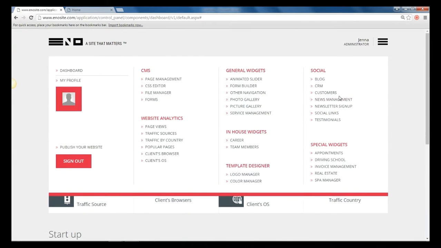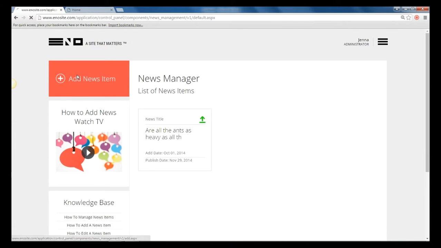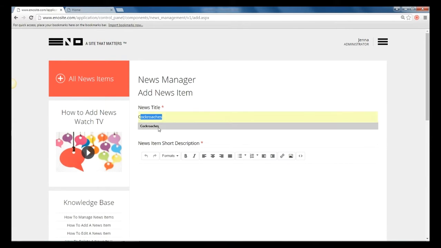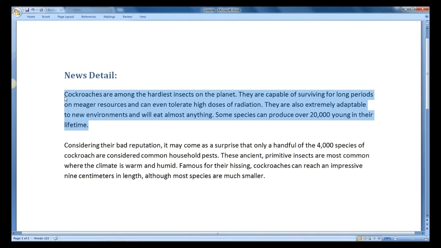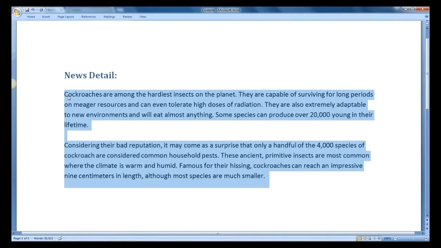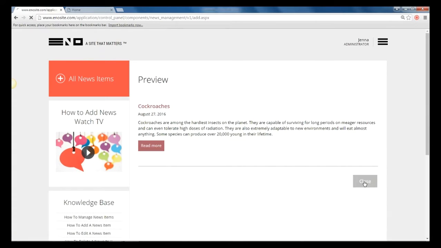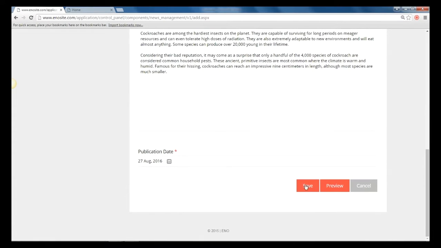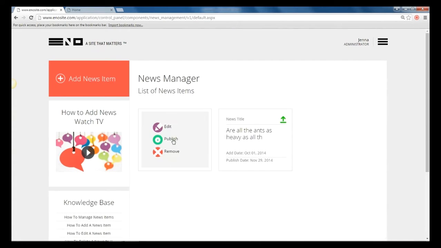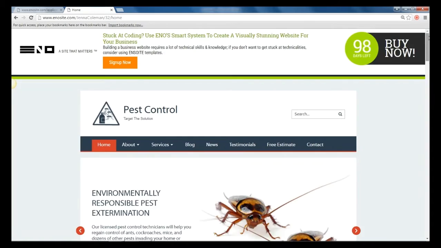How to update the News Manager. Under the Social section on your dashboard, click on News Management. Click on Add News Item, then edit the news title and the description. Set the publication date and click on Preview. If you're happy with the way it looks, click on Save. Then simply click on Publish and it's on your website.